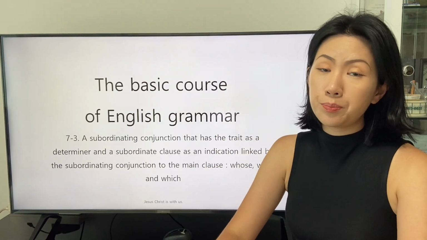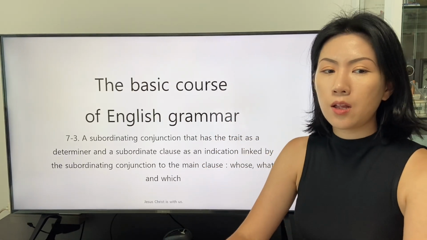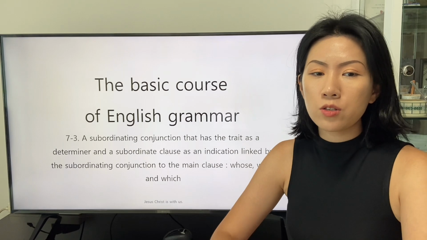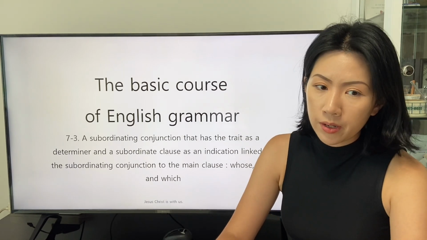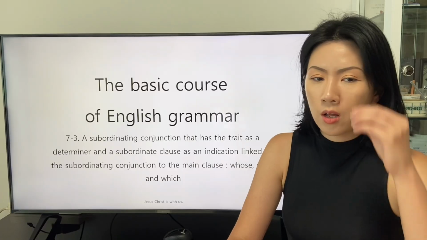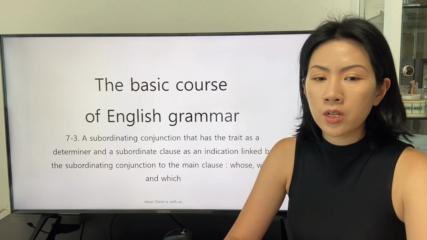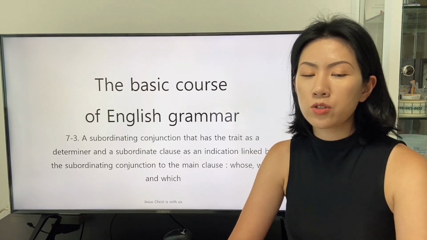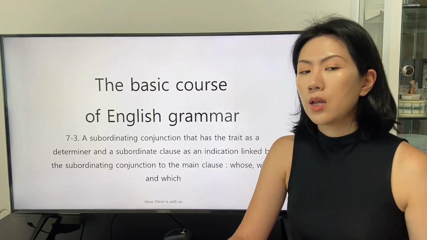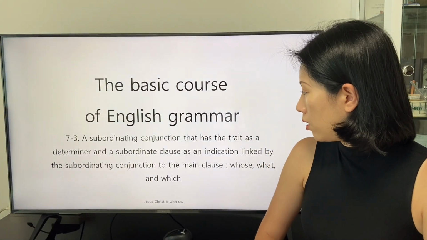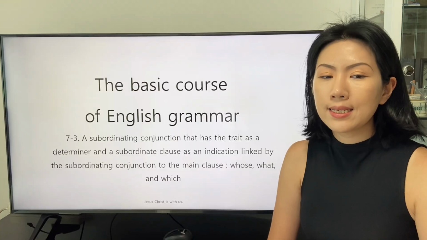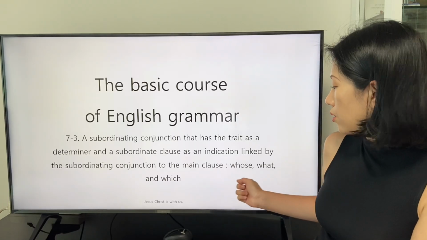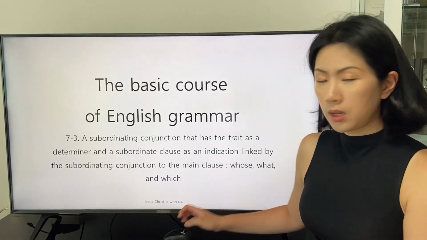Today we will preview the next class about a subordinating conjunction that has the trait of a determiner and a subordinate clause as an indication linked by the subordinating conjunction to the main clause, with the pronouns whose, what, and which, and there is the determiner whose.